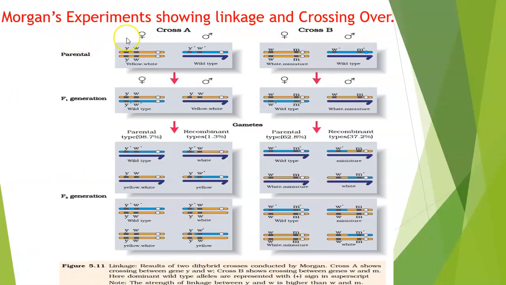Students, in order to understand the phenomenon of linkage and crossing over, Morgan conducted a number of experiments. Morgan used Drosophila melanogaster, which is also called fruit fly, for his experiments because Drosophila can easily be cultured in the laboratory. Its lifespan is short, about 2 weeks. Moreover, it has a high rate of reproduction.